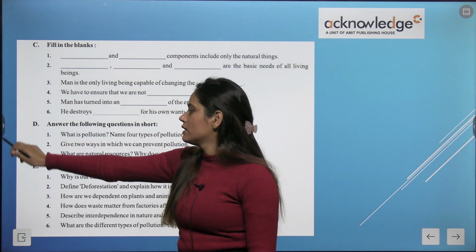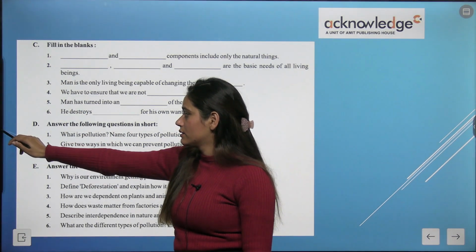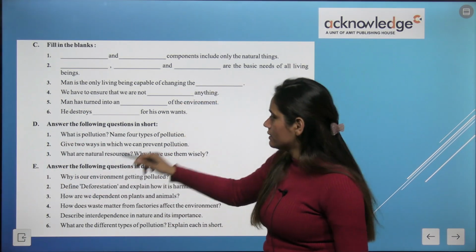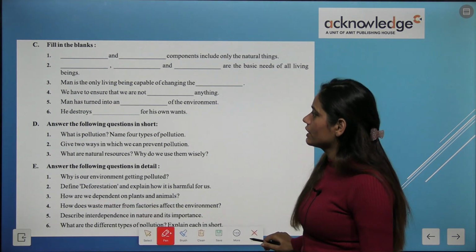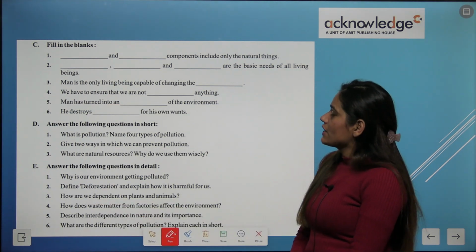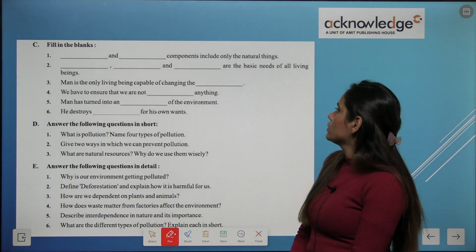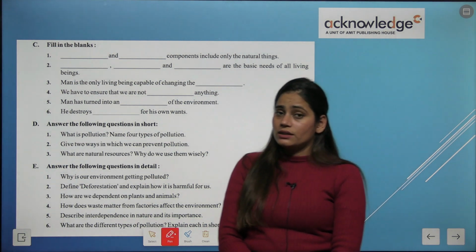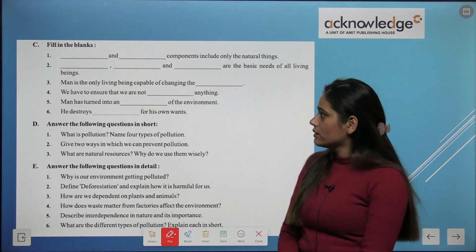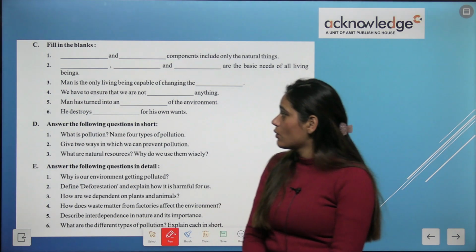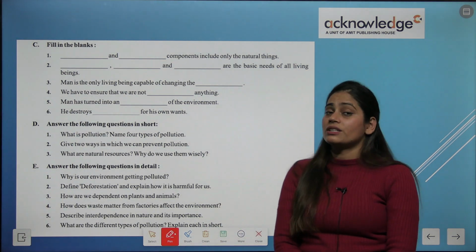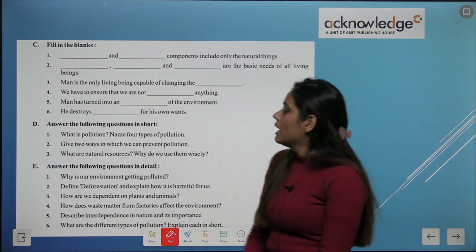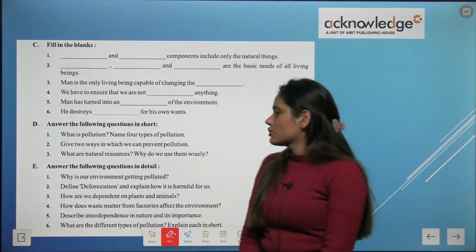We have some fill in the blanks and do it yourself. These fill in the blanks, okay? Dash and dash components include only the natural things, and the components are biotic and abiotic. Okay, man is the only living being capable of changing the environment. Okay, now answer the following questions in short.